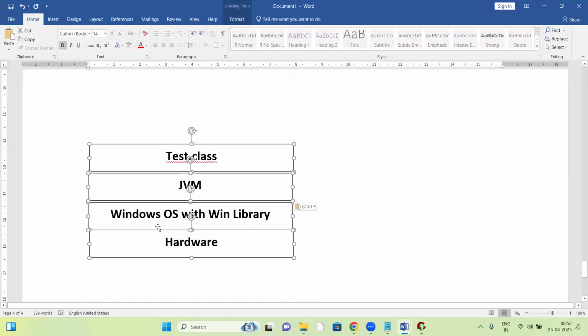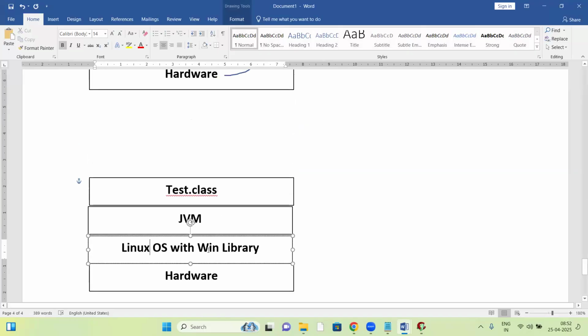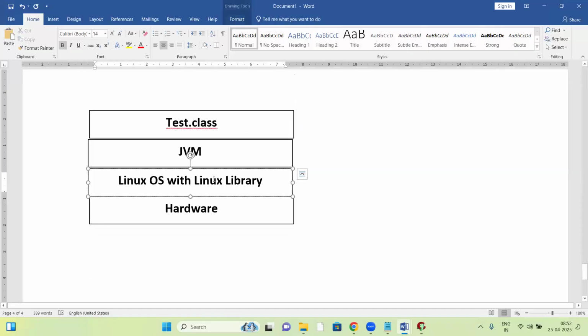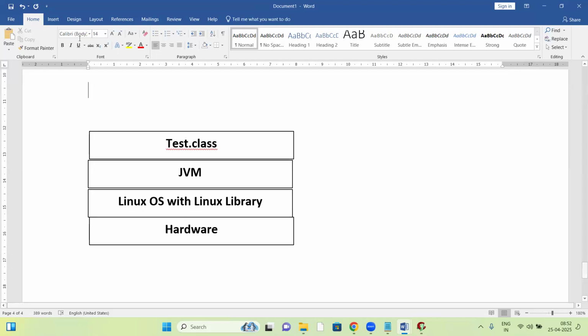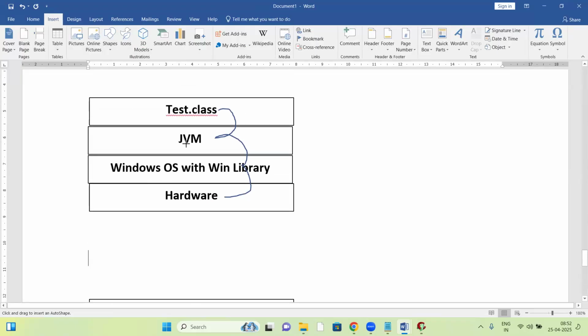If it is a Linux platform, the Linux base contains the Linux library. In that case, the same thing happens: the Linux base contains its own JVM, just as Windows contains the Windows JVM.